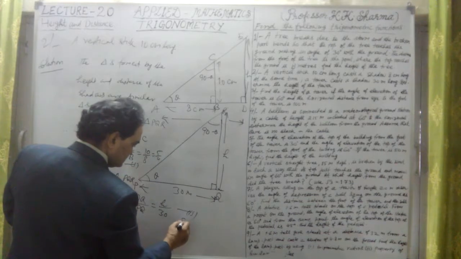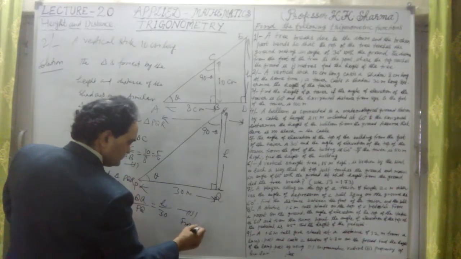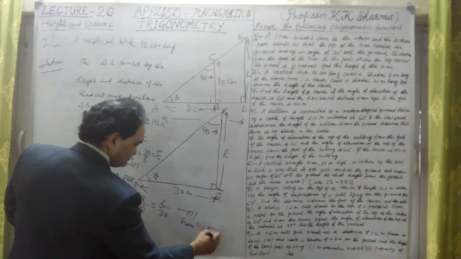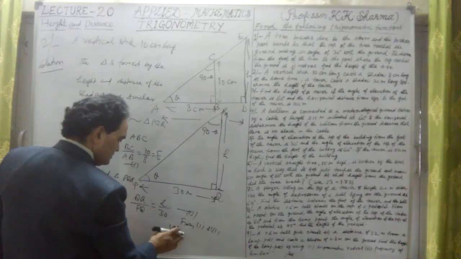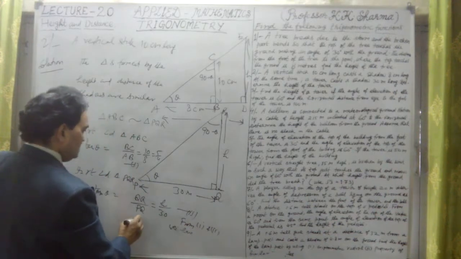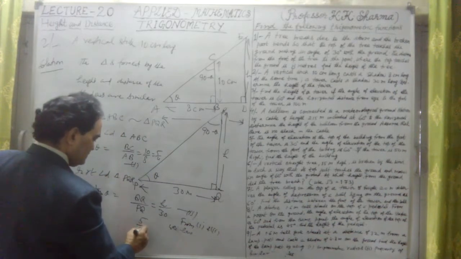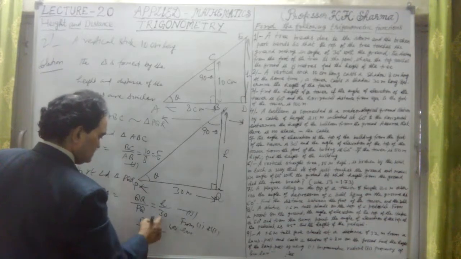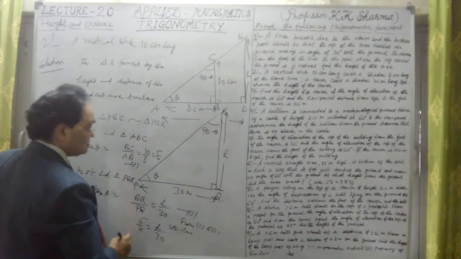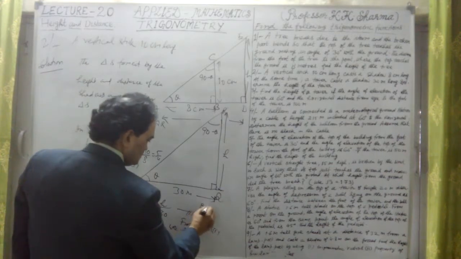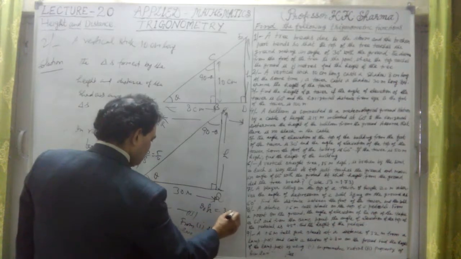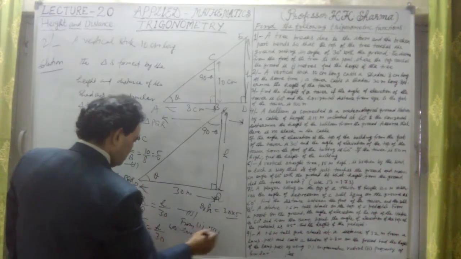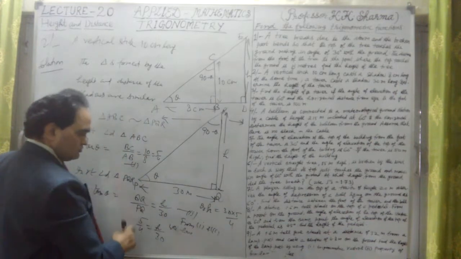From first and second we have 5 by 4 is equal to h upon 30, or h, the height of the tower, is equal to 30 into 5 upon 4. 30 into 5 upon 4.